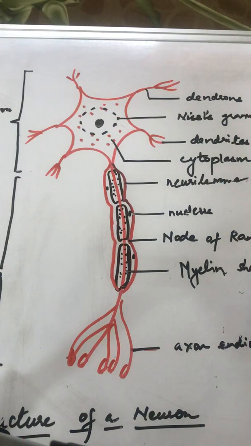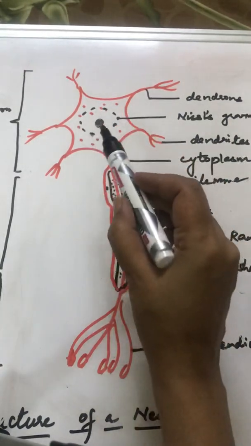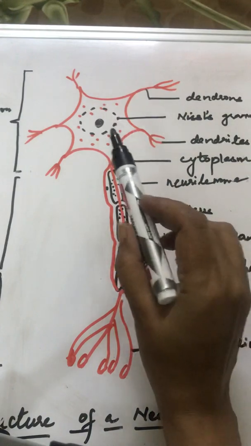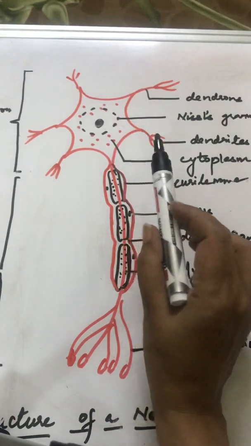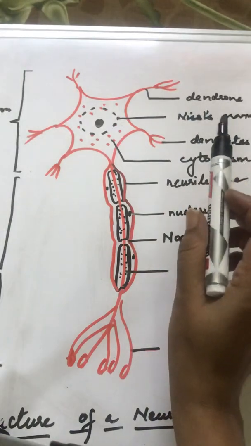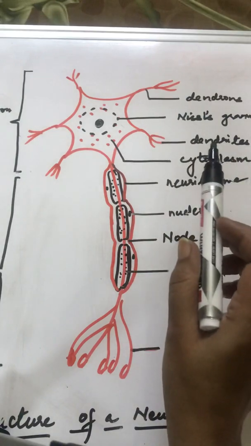Today we'll discuss the structure of a neuron. The neuron consists of an irregular shaped body which is called the cyton or the perikaryon. From the cyton or the perikaryon come out thread-like projections which are called the dendrons. And from dendrons come out finer threads which are called dendrites.